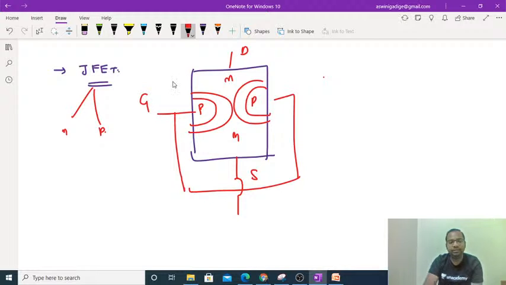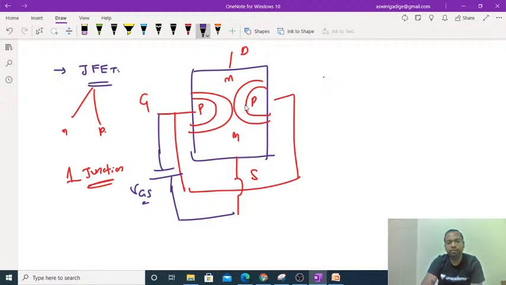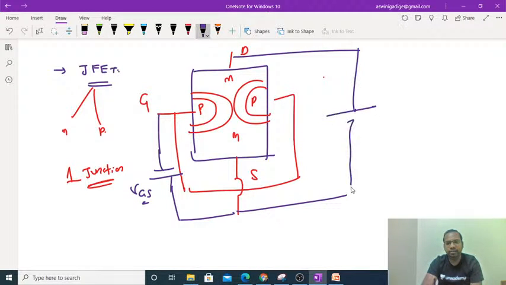The JFET has three terminals, gate, drain and source, and it has only one junction. It is completely free from thermal runaway, and it is less noisy compared with the BJT. Whatever voltage we connect between the gate and source must be reverse biasing. That's why the input impedance of the JFET is very high, and the drain and source of the JFET can be interchanged.